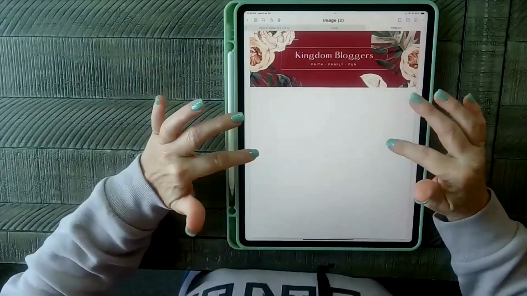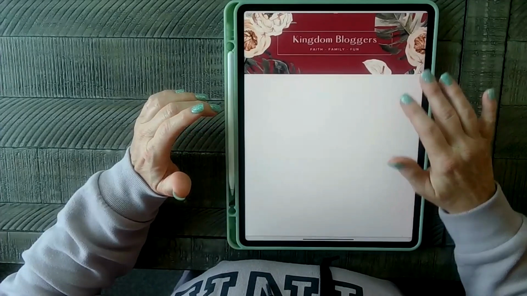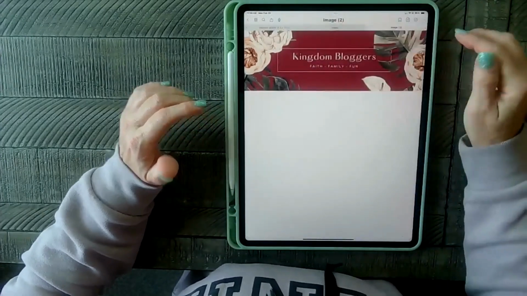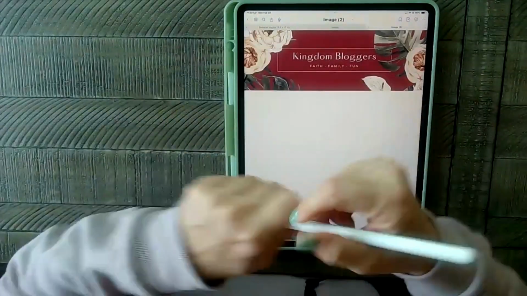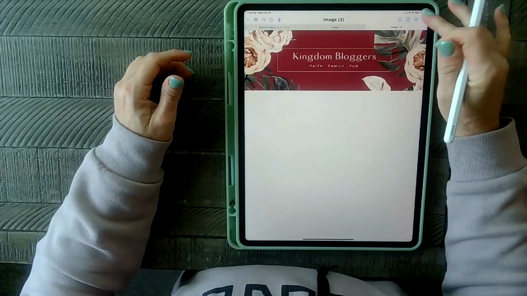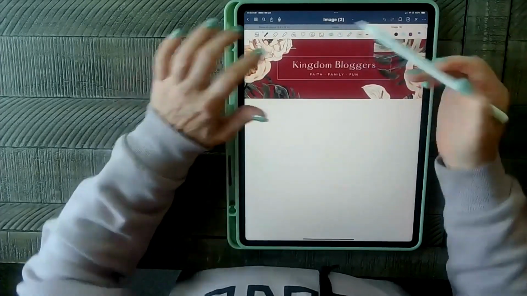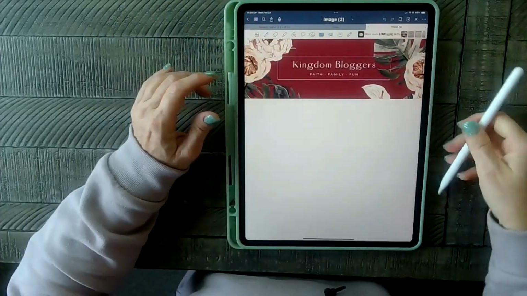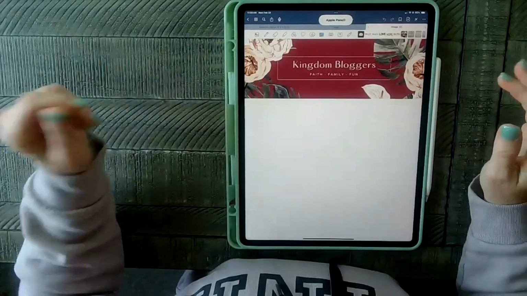Now to add your stickers into this so that we can save it as a GoodNotes file, we're going to use my little pencil here. I'm going to click this and the toolbar should come up. There we go. We're going to click the image button. I think my pencil is dead. Let's see here. Yep, my pencil is dead.